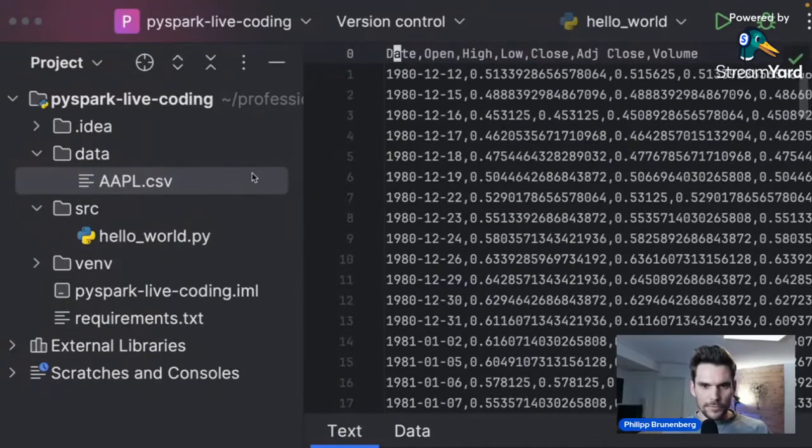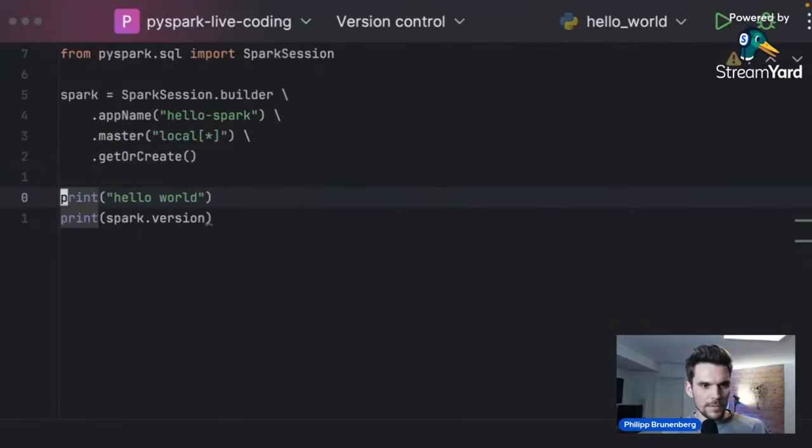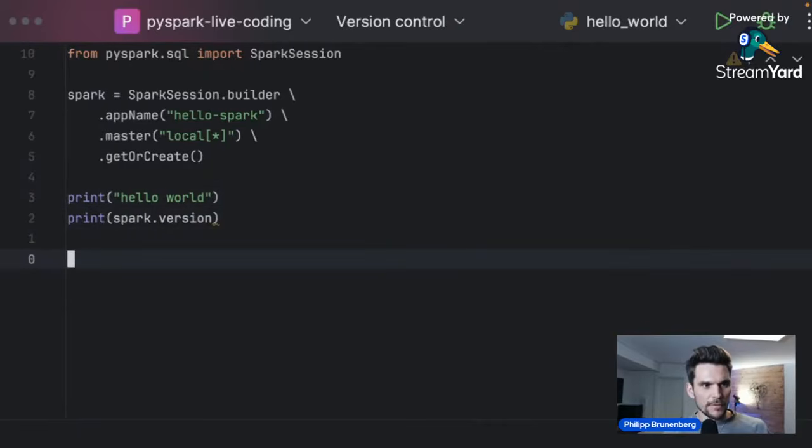Now, what we would like to do with that file is to read it from Spark. And we would like to read it in such a way that we have the correct column names and the correct data types. Now, if I go ahead and use the Spark session, which is, as you may know, the central entry point to every Spark application, we use the Spark session always to get a new data frame, an abstraction which actually holds the data.